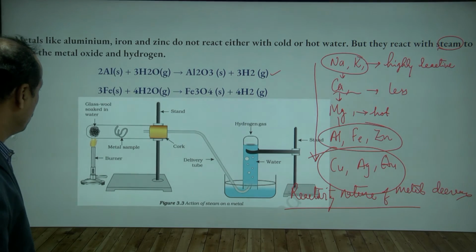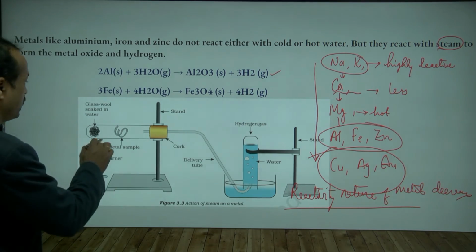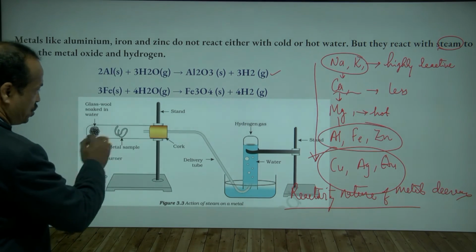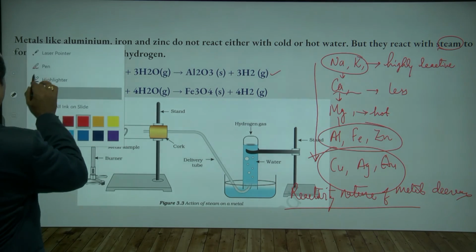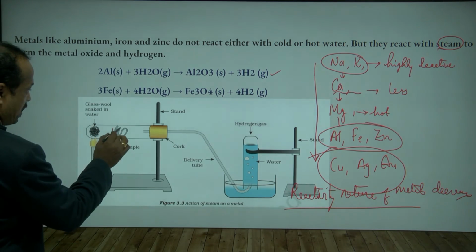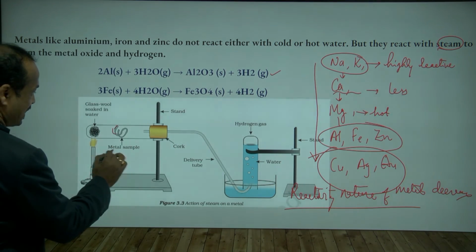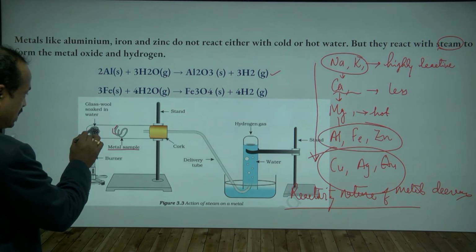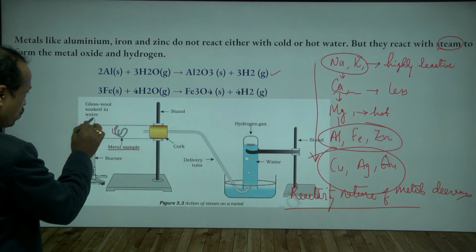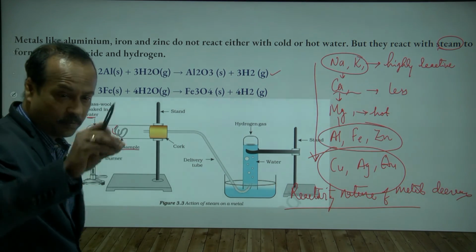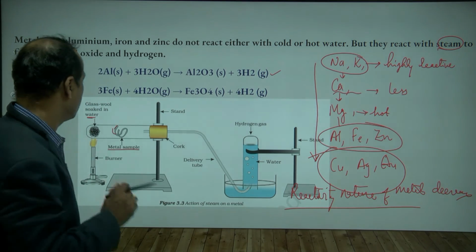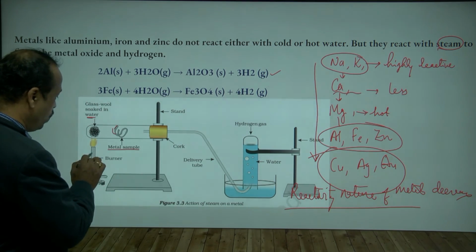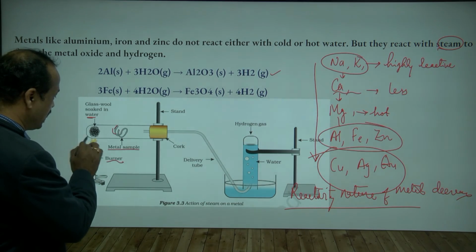Here you see this is one test tube, and in this I have taken some metal. This is a metal piece, the metal sample. And here you see this is a cotton soaked with water, soaked with water means dipped inside the water. Now that is kept here. Now with the help of a burner they are heating here.